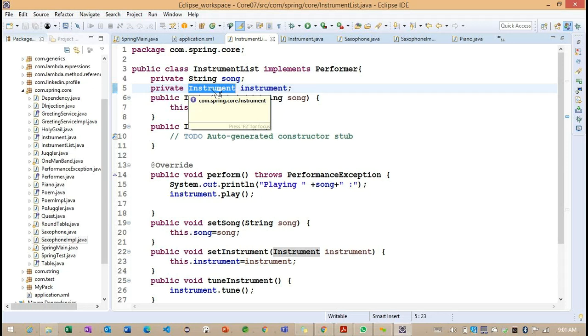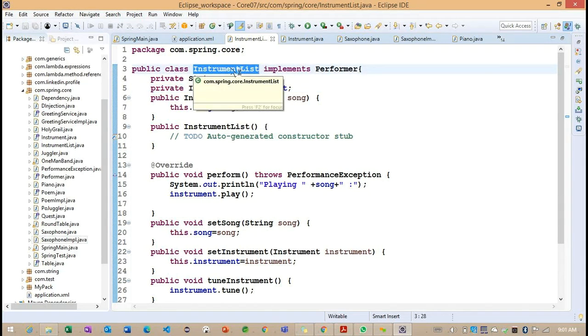So for this case, every time this object is called, the previous object is discarded and a new object is used here. Okay. Thank you. Getting the point. So in this case only the prototype is going to work.